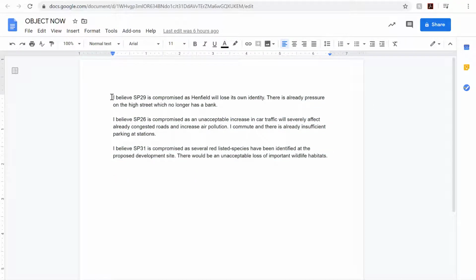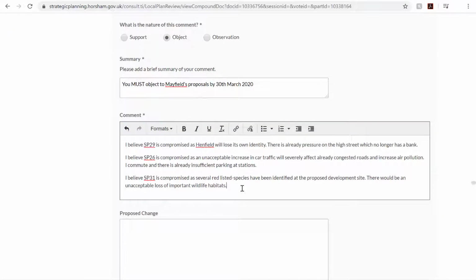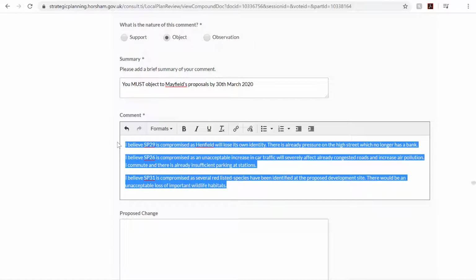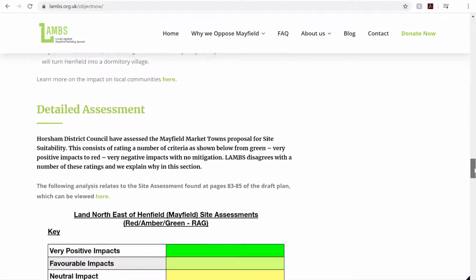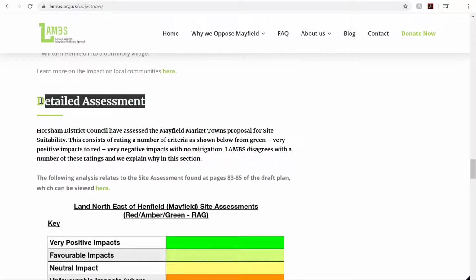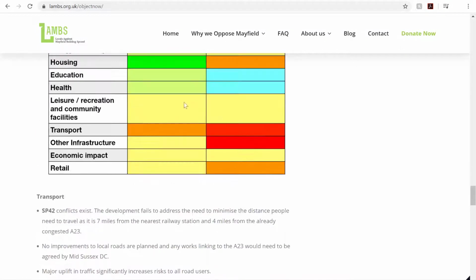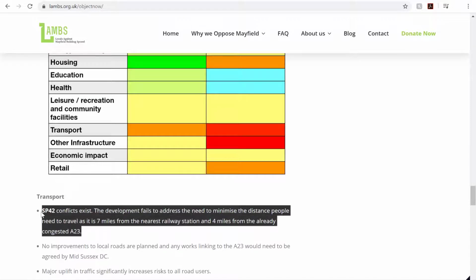Simply write the main objections you have chosen in your own words and include your own specific experience where possible. You could do this in a word processor such as Word or directly in the comments box on the Horsham District Council website. It is not necessary, but if you are able to reference the strategic planning policies listed under the detailed assessment here, this will strengthen your objection. Simply look for the heading that relates to your objection and then quote the strategic planning policy number.